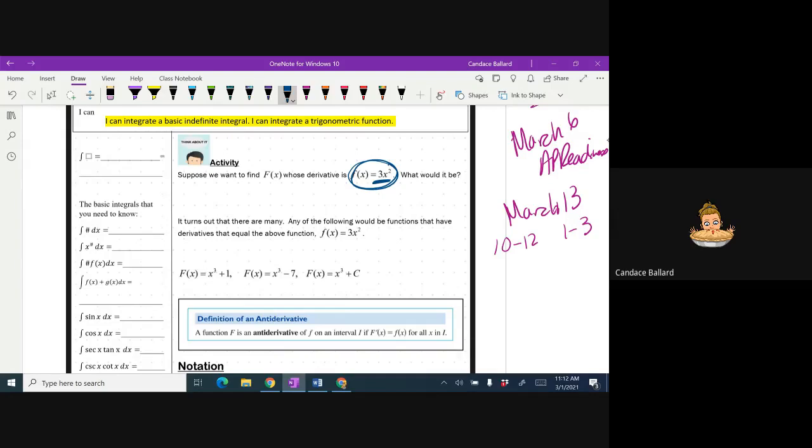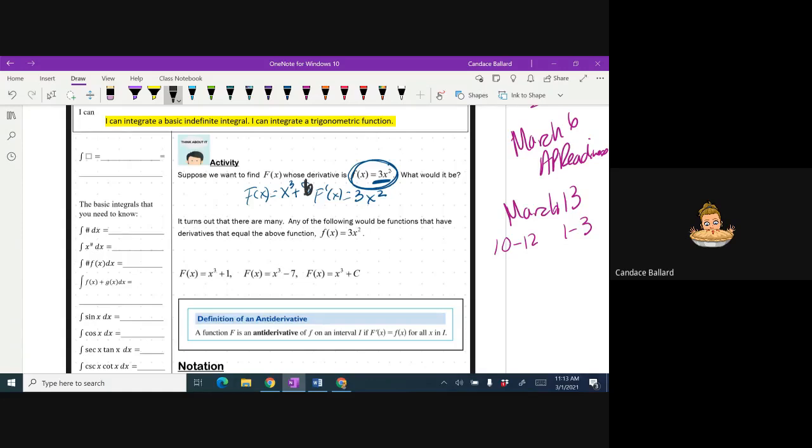If I'm going to take the derivative and make it that, I would need my original to be x cubed, right? I think that would do it. If I took the derivative of that, so if that's F of x, and I take the derivative of it, it would be 3x squared. But couldn't I write like a 4 there? Or does it have to be a 4? Could I write like a 5 there? Could I write a 6 there? Could I write any number I wanted there and still get 3x squared?